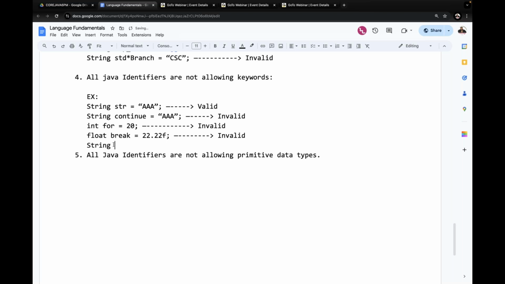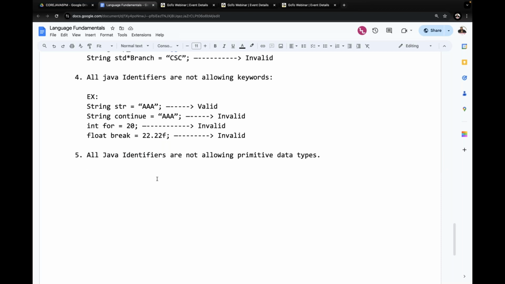String int is equal to 10 is a totally meaningless statement. If you are saying it is a string, double quotations are mandatory. If you want to provide any string data, double quotations are mandatory. Even if you provide double quotations, as a variable we are using int, which is a data type. Still, it is not allowed here. Anyway, that point I will cover. The answer for that question is invalid.